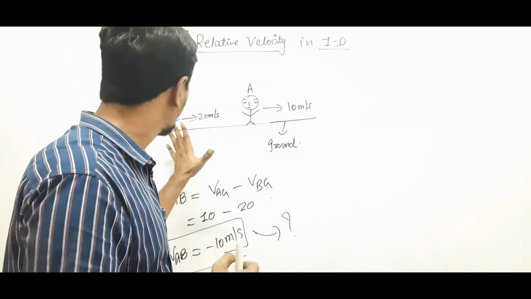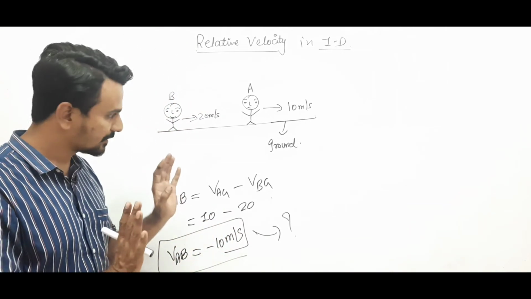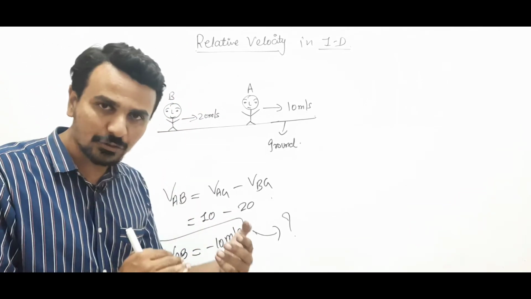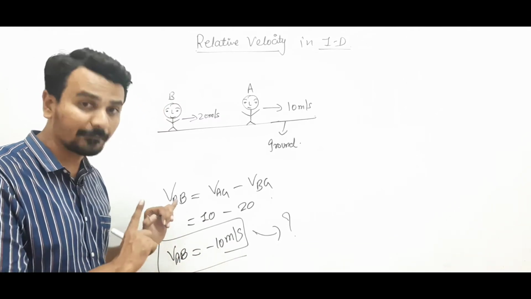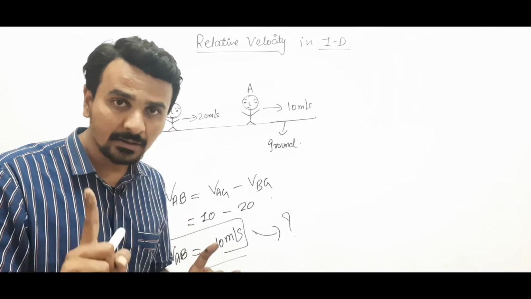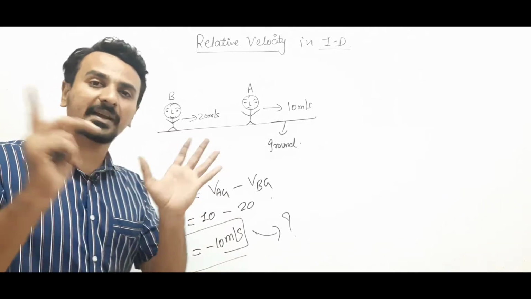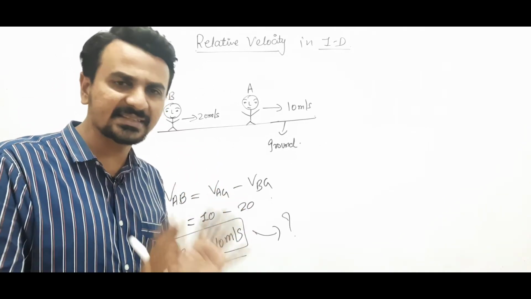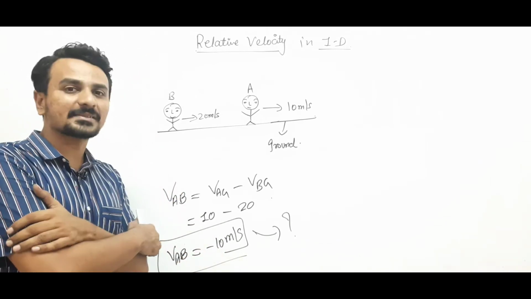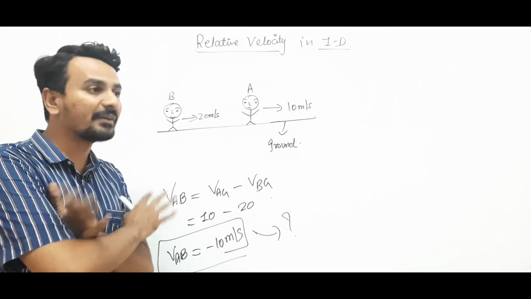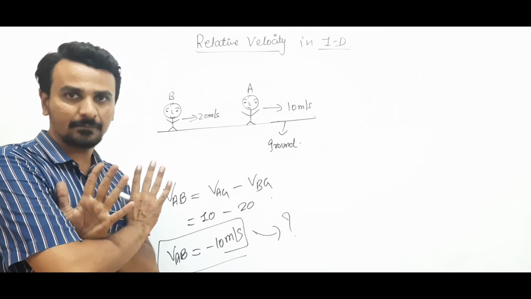Clear? Whenever you are calculating velocity with respect to any other, like suppose here we are calculating velocity of A with respect to B, consider B to be at rest. This will be an easy way to calculate the relative velocity. B himself finds himself at rest, and now he is observing.